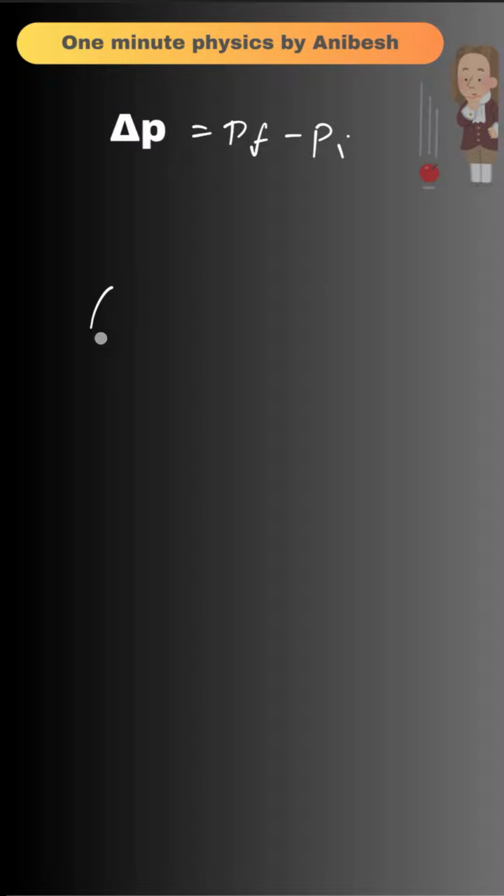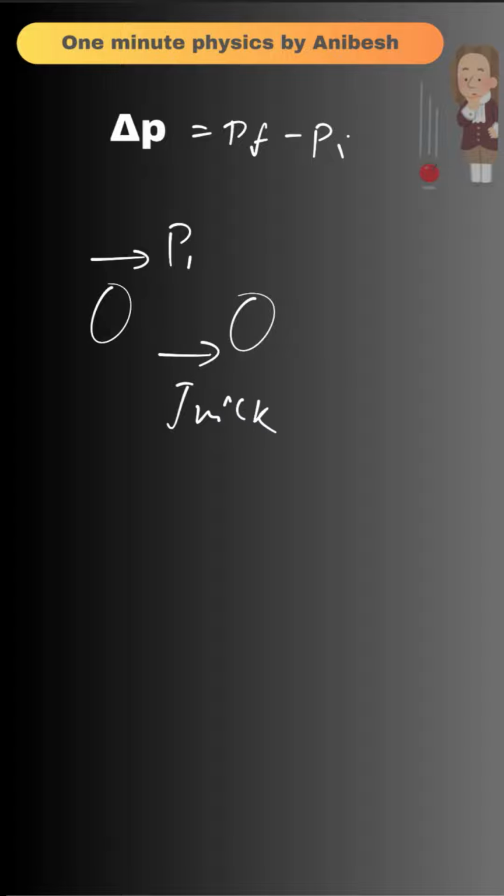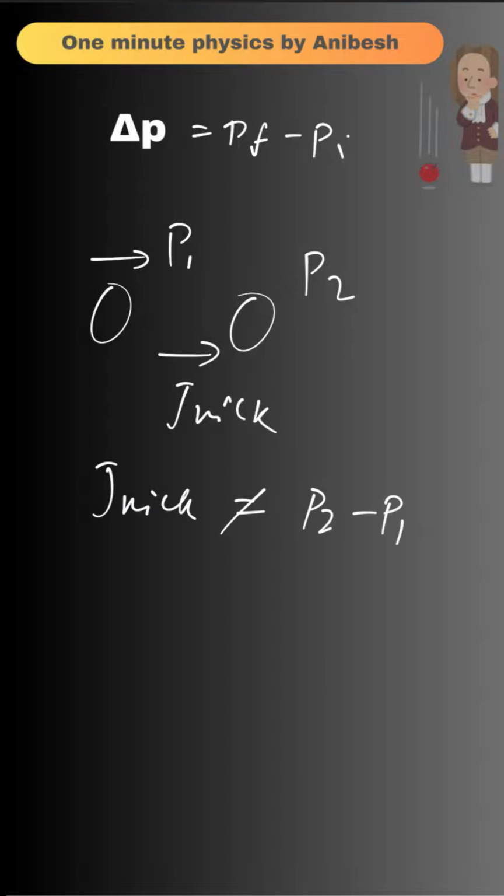Suppose we have a ball rolling with momentum p1. You give it a short kick to speed it up. This kick applies an impulse, let's say J kick, and the ball has attained the final momentum p2. At the same time, friction acts continuously. If you measure the momentum before the kick and right after the kick, the change in momentum will be less than the impulse from your kick. That means J kick is not equal to p2 minus p1, because friction has removed some momentum.